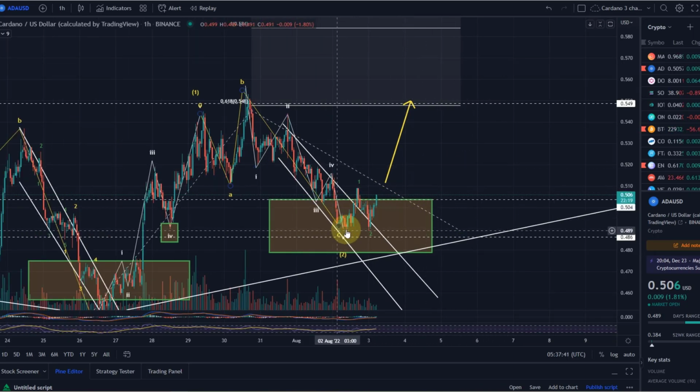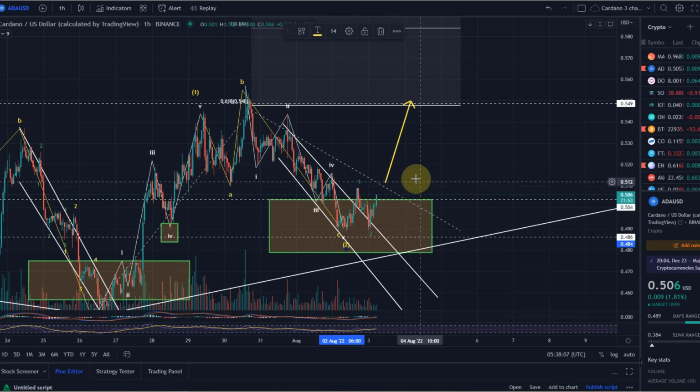It could be we've already done, off this wave 3, a first smaller impulse 1 and the first corrective wave 2. Important to follow this scenario is that we break above the wave 1 high at 50.9 cents. Even more important, and a better confirmation that the wave 2 to the downside is over and has finished at, where was it, 48.9 cents, would be a move above the previous wave 4 high at 51.6.